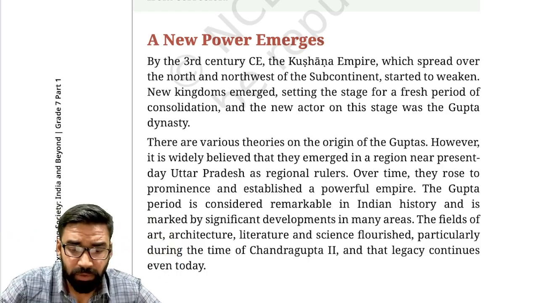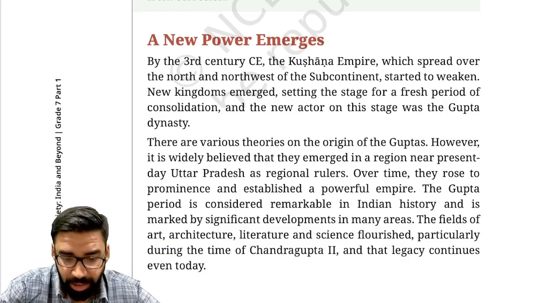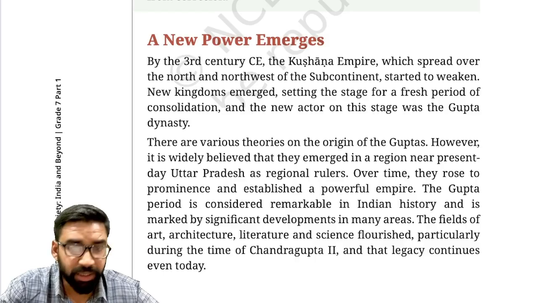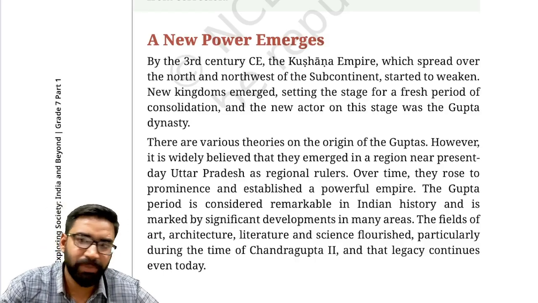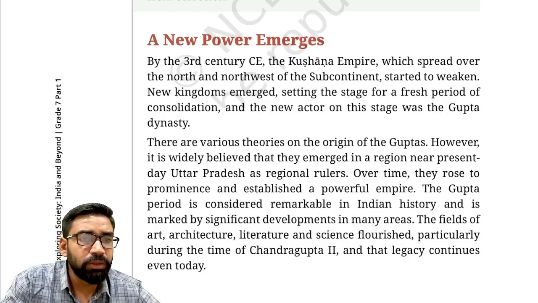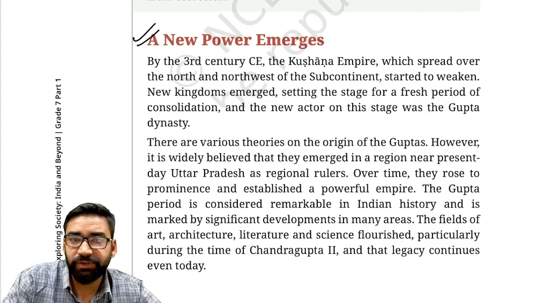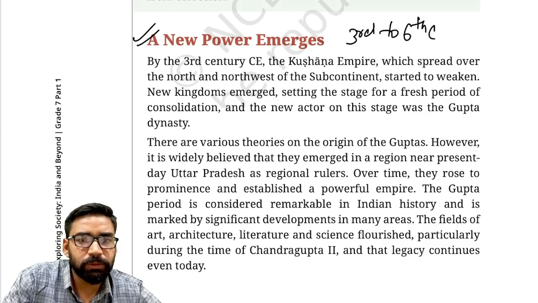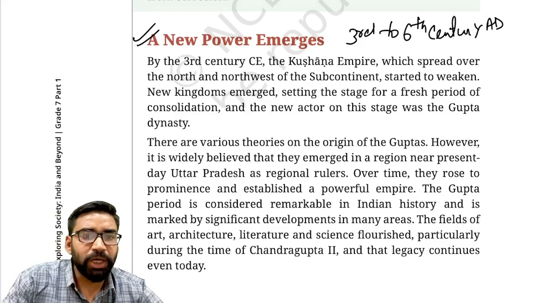Apart from this, the Gupta Empire also influenced art and architecture, literature, as well as governance for centuries, and you can say beyond its time span. So the timeline of the Gupta Empire, as we have discussed, is the 3rd to 6th century AD.